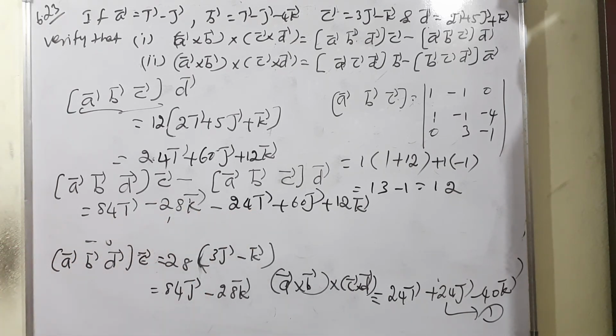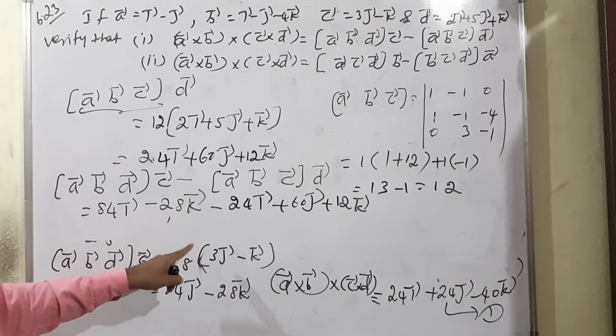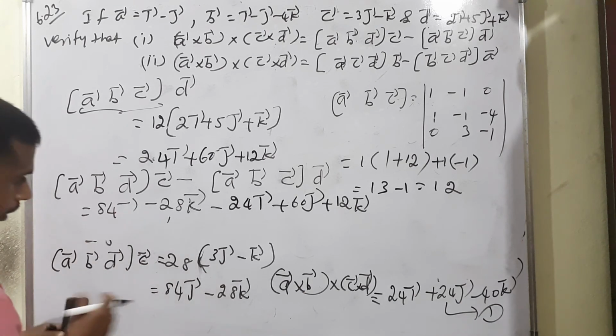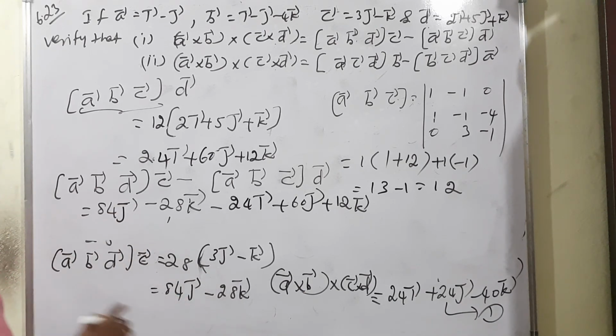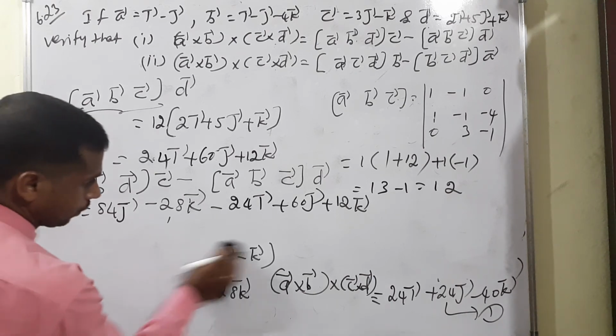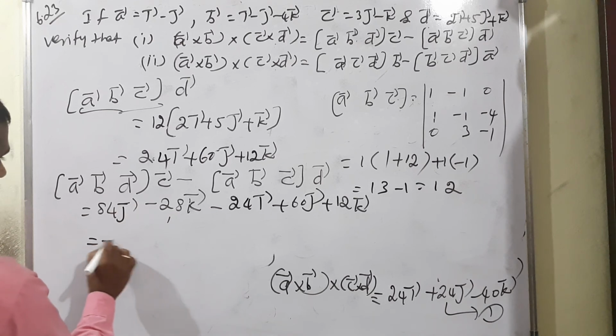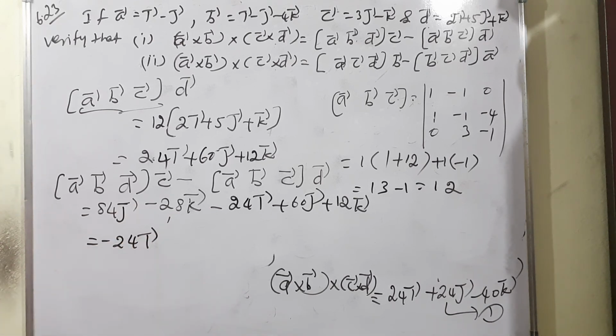The i term is the same, so 84 for the first term. This is a minus term, means actually now 84j, isn't it? Look at there, dear, 84j minus 28. Now we can simplify. For the i vector there is nothing, therefore we can write minus 24i vector.